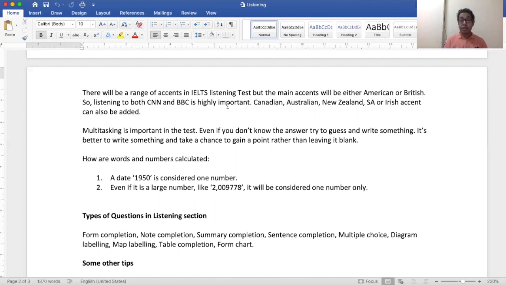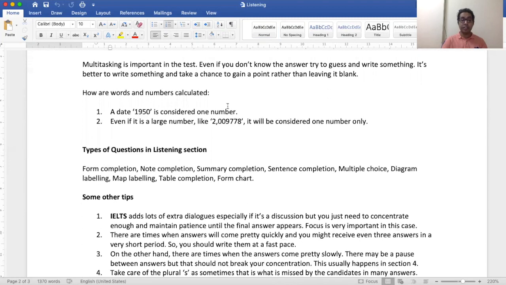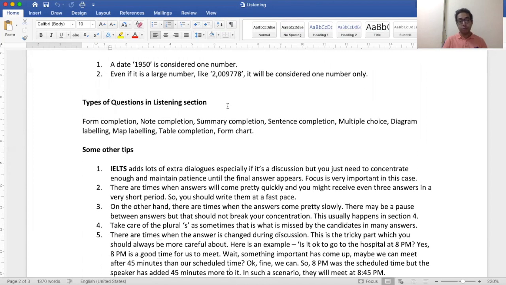But make sure that whatever you write matches with the grammar of the sentence. Okay? Then different types of questions in this section. You have to write about forms, you have to do notes, you have to make summaries, sentences, MCQs, diagrams, maps, form charts.